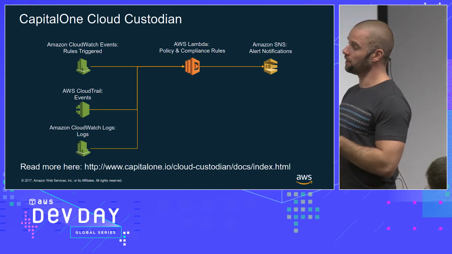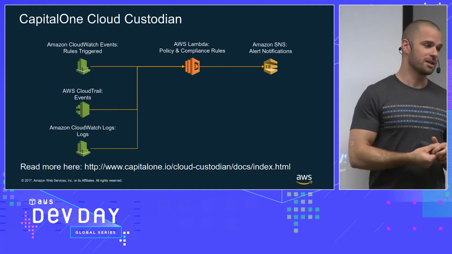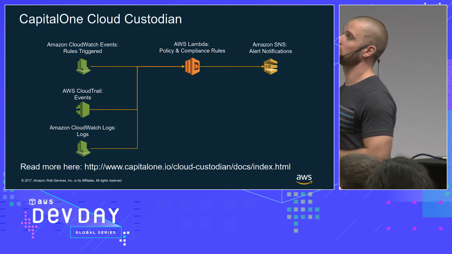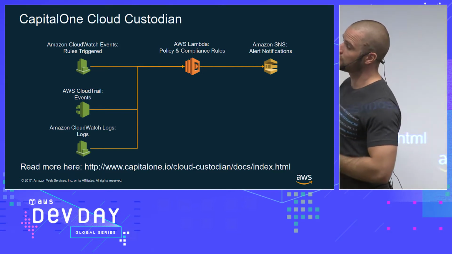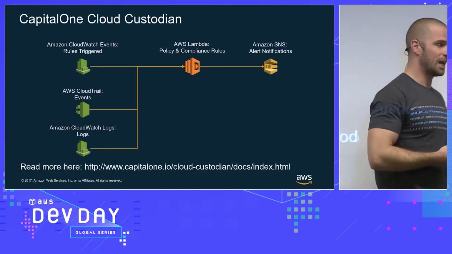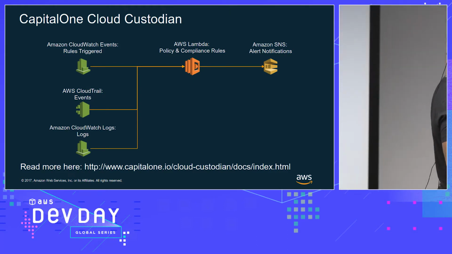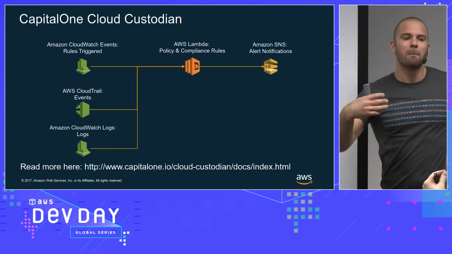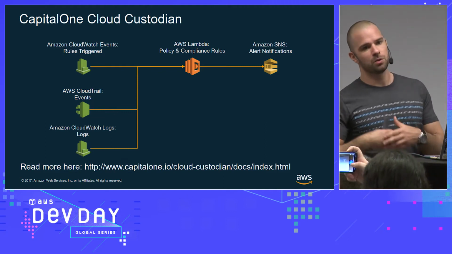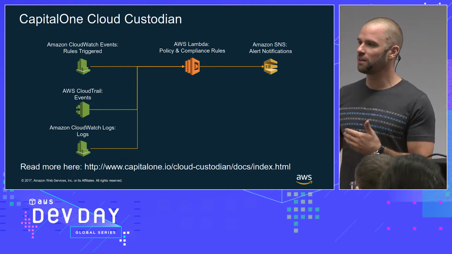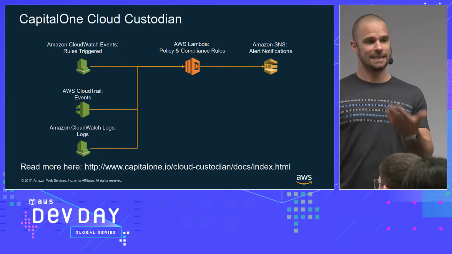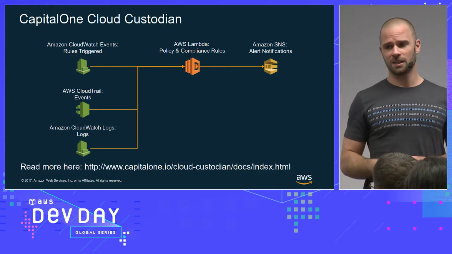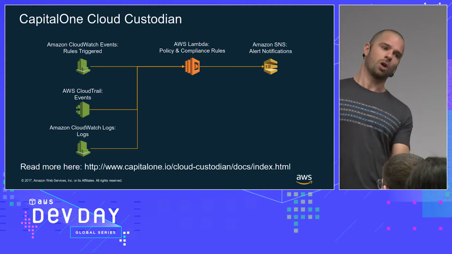Another pattern which is very similar was done by Capital One, and you can access the entire documentation, and they open sourced it as well. It's called Cloud Custodian, and they do very similar things on different levels. They catch CloudTrail and CloudWatch events, and then they use the same pattern to enforce rules and compliance. So for example, if you start an EC2 instance and you don't have the right version of kernel, the system will automatically detect it, send a notification, or you can even force it to stop the instance, right? So you say, oh, this EC2 instance actually doesn't have the latest security patch. Let's stop it automatically.